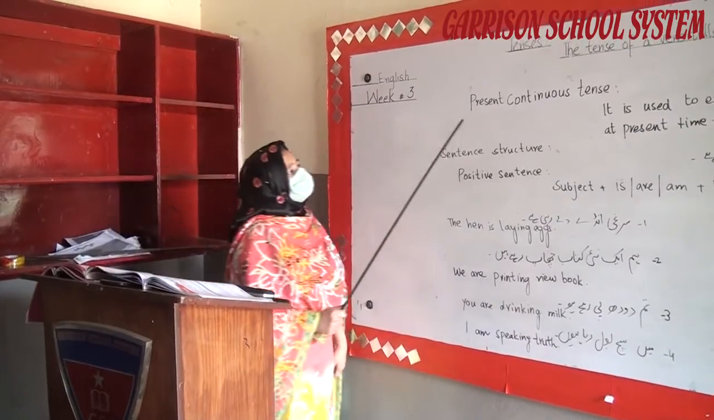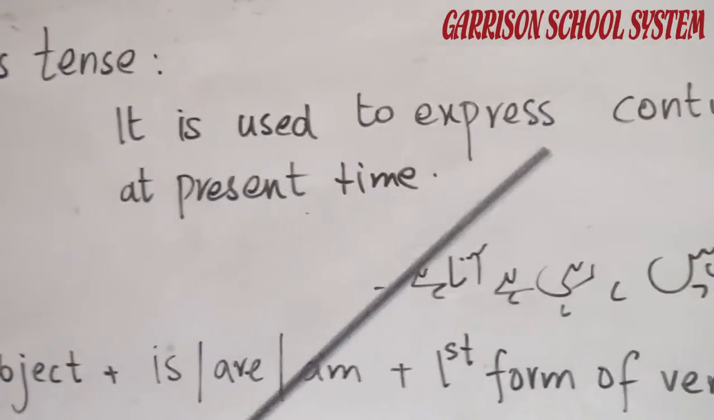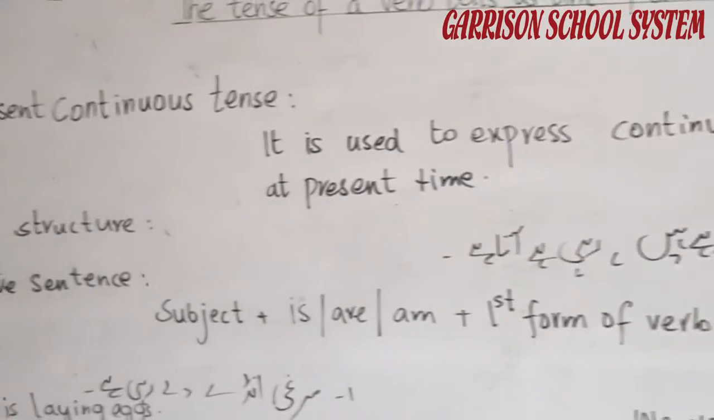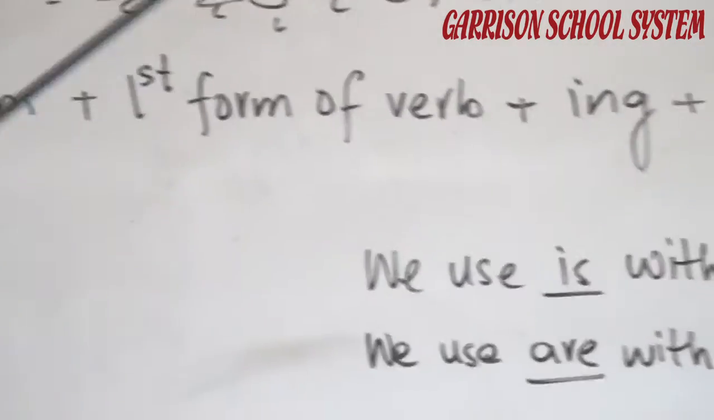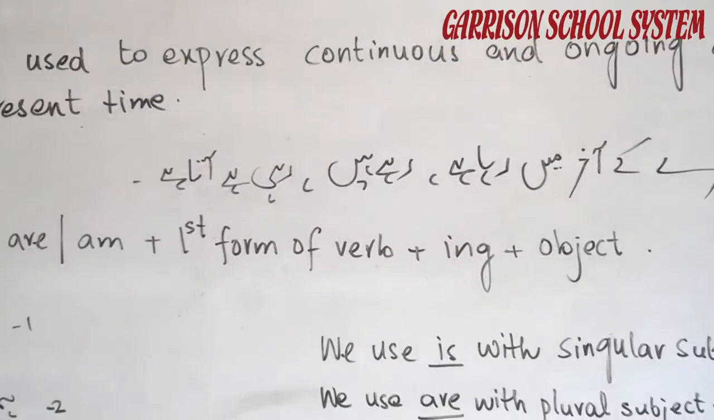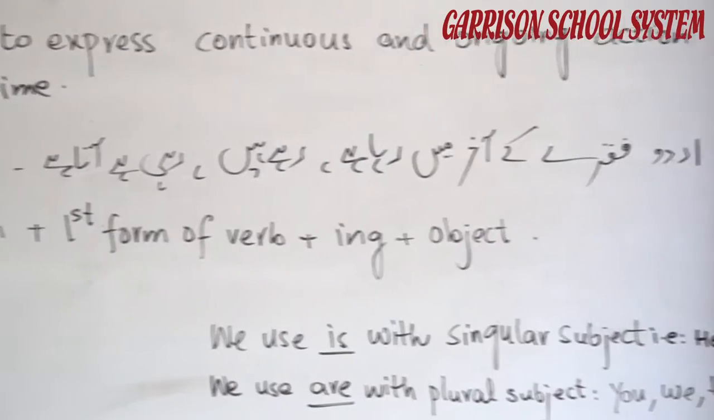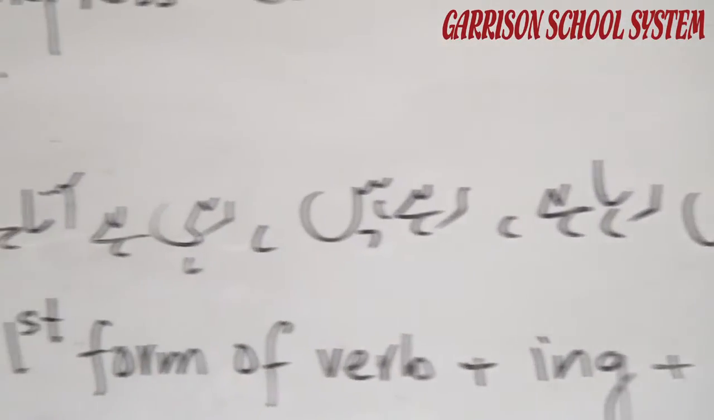Now we discuss the present continuous tense. It is used to express a continuous and ongoing action at present time. The action that is continuing, in Urdu sentences ending in रहा है, रहे हैं, रही है. The present continuous tense expresses an action which is in progress at the time of speaking.